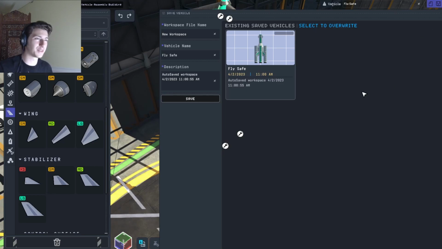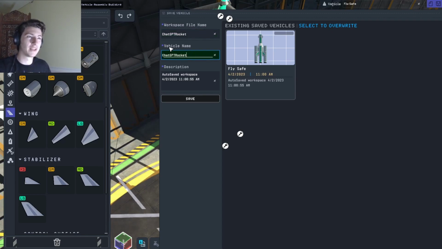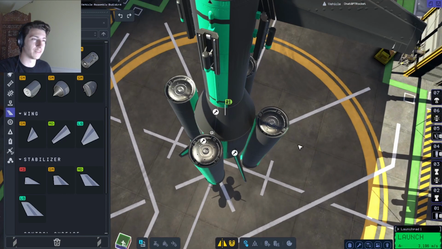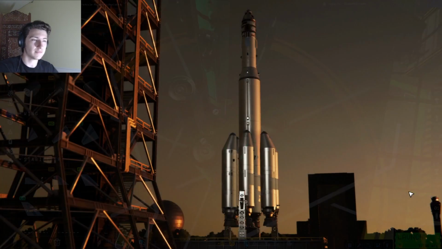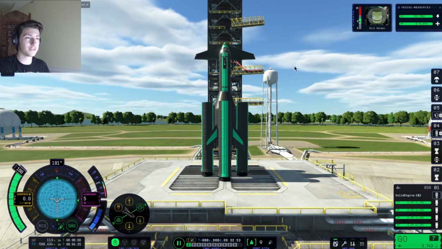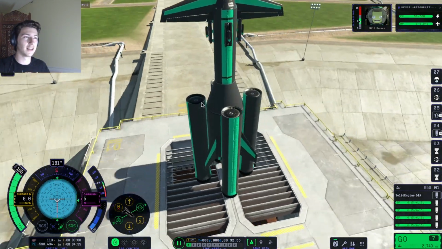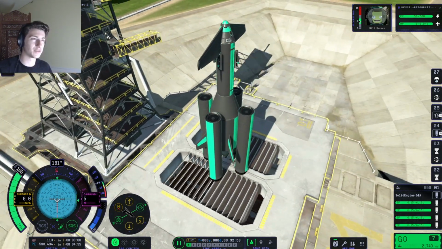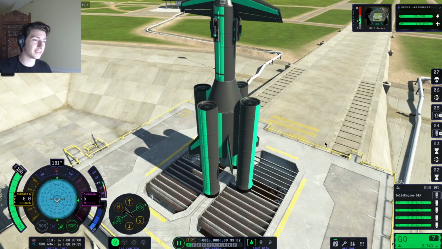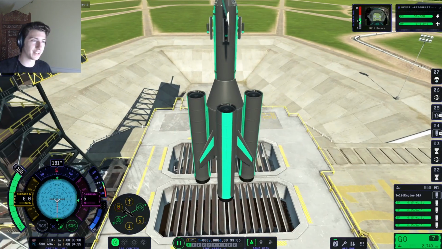Let's see what happens. Also going to save it just to be safe. Call it ChatGPT Rocket, and the vehicle name, ChatGPT Rocket. I also want to say that I'm playing this right after the launch of the second patch for the game, and I've noticed a lot of stability improvements and FPS improvements. This is running a lot smoother than it did last time. But without further ado, let's give the ChatGPT Rocket its second chance.